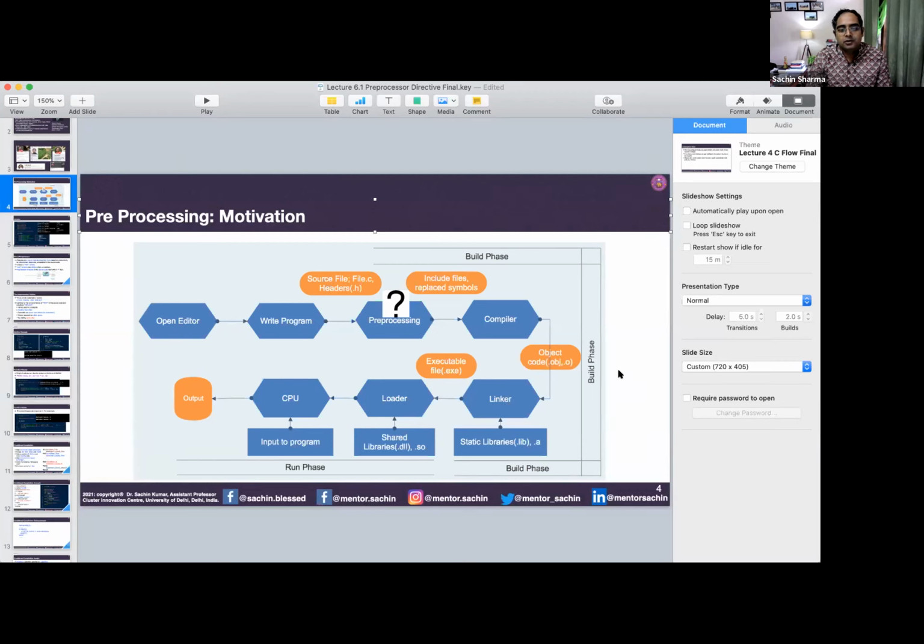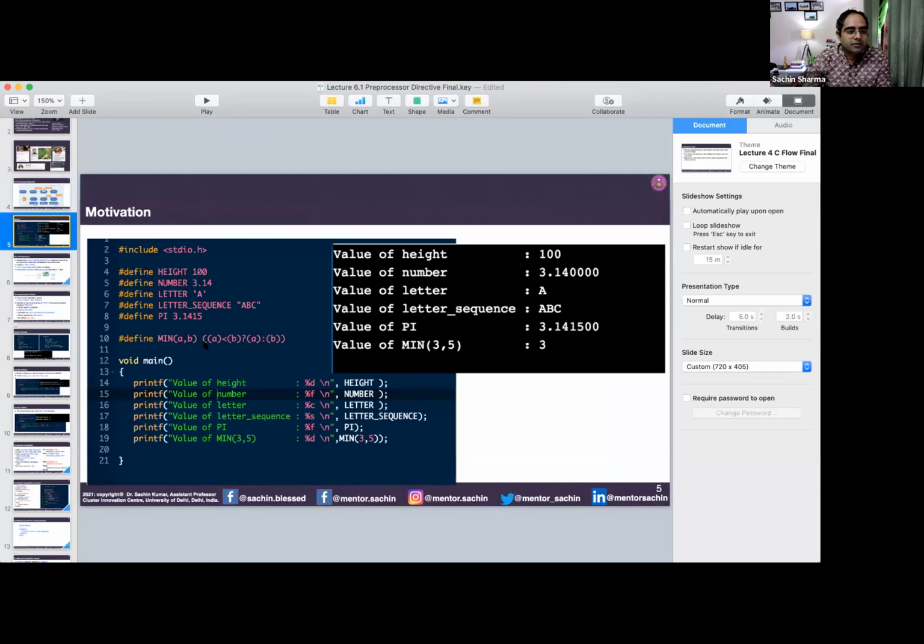In compilation, we know that the compilation process is the translation of our source code into machine level language code. But before compilation, there is one small step that is called pre-processing. And what are the things which we do under pre-processing? Although it is not in our control and is automatically done by the compiler, we need to understand what happens and in what way we can also insert some information and get better results if we have a little more command over this phase. It comes after the writing program phase and before the compilation phase.